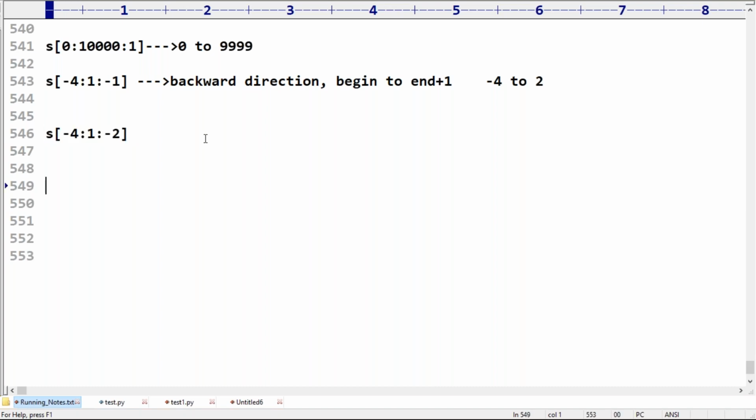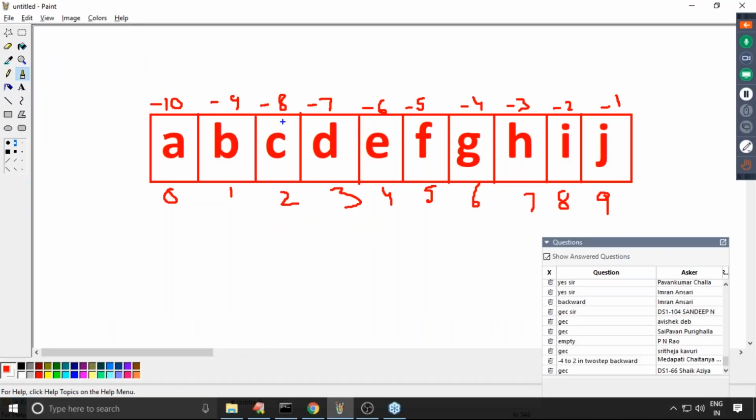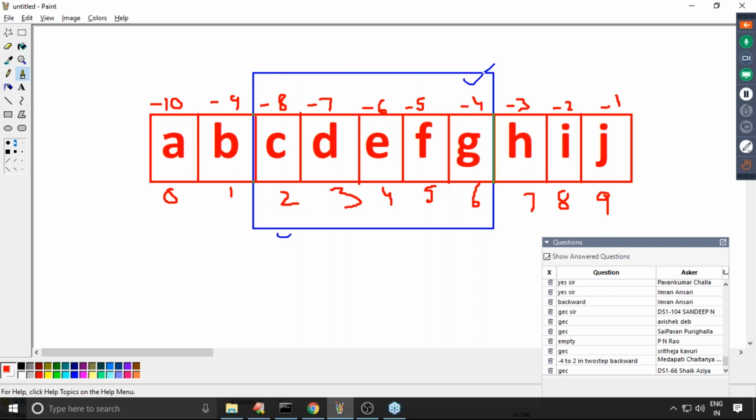Very simple. -4 to 2 in backward direction. Every second character I have to consider, so the step value is 2. -4 to 2: -4 is here, 2 is here. Every second character I have to consider.